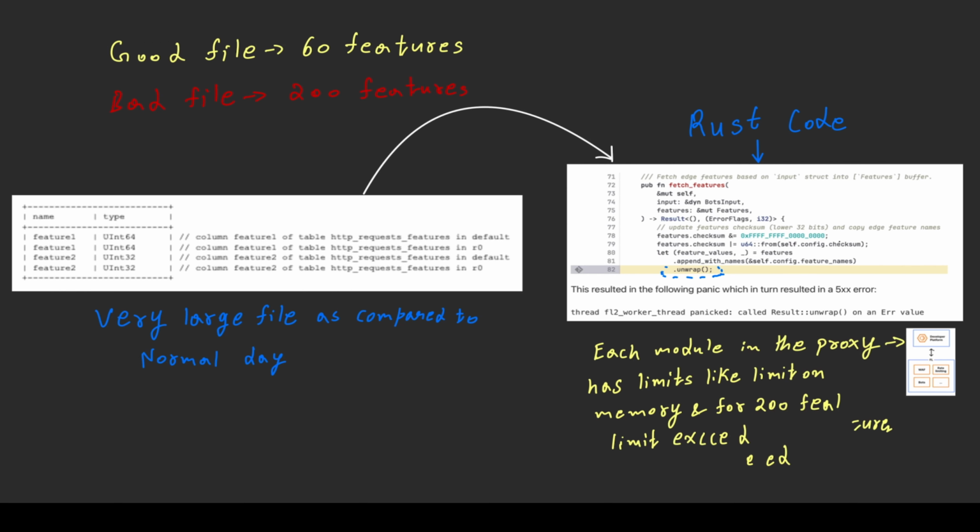with the assumption that if one request vector may exceed and make this Rust code fail, only a few 5xx errors may happen. But on that day, lots of 5xx errors were happening due to the failure of this particular Rust code, because of the 200 feature vector file. Lots of the requests were getting a bot score of 0, and due to a bot score of 0, those requests were unable to access the client servers of Cloudflare.